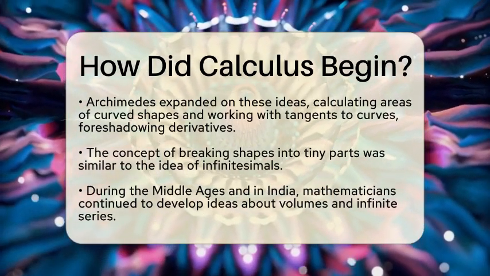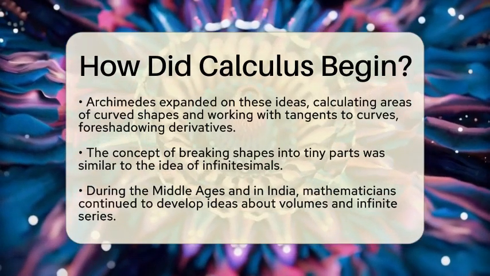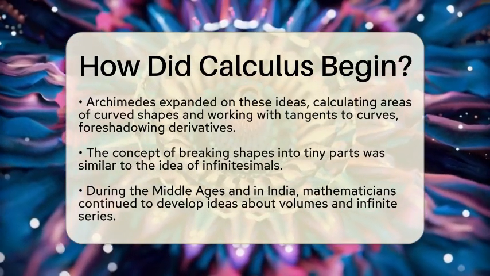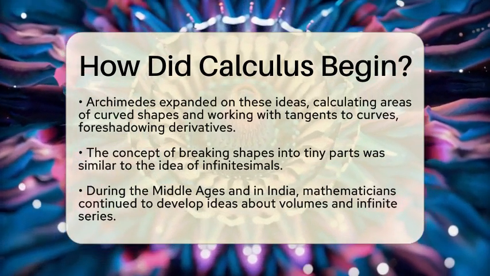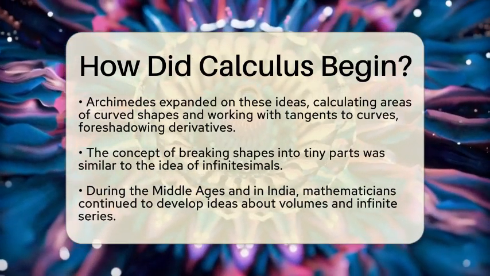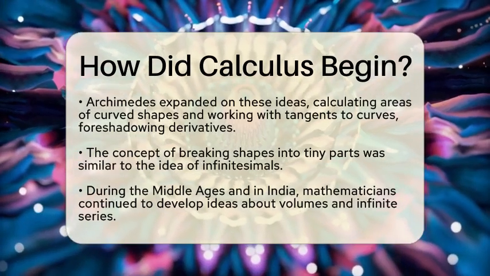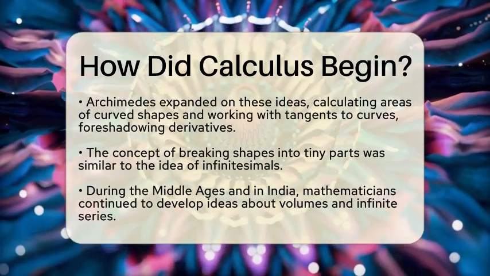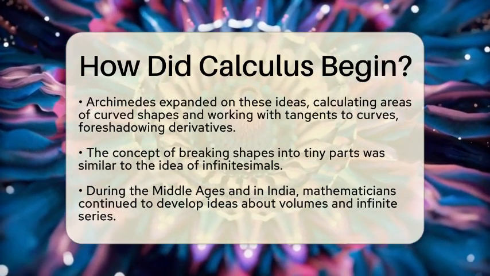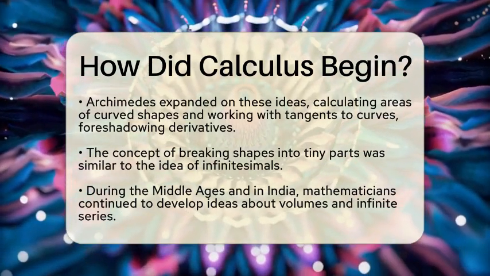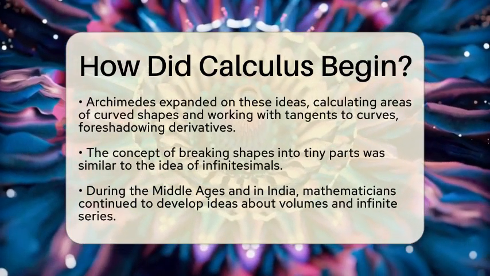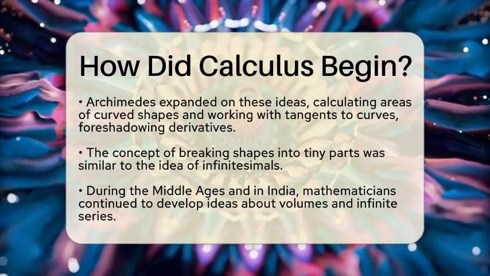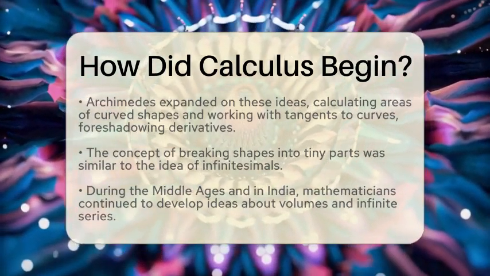Later, the famous Greek mathematician Archimedes expanded on these ideas. He used the method of exhaustion to find areas of curved shapes like circles and spirals. He also worked on tangents to curves, which are straight lines touching a curve at one point. These ideas hinted at what we now call derivatives, which measure how fast something changes at a specific moment. Archimedes broke down complex shapes into tiny parts, a concept similar to infinitesimals, tiny quantities that are almost zero but not quite.